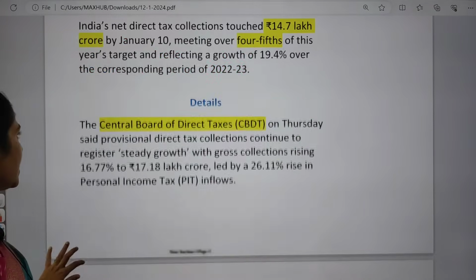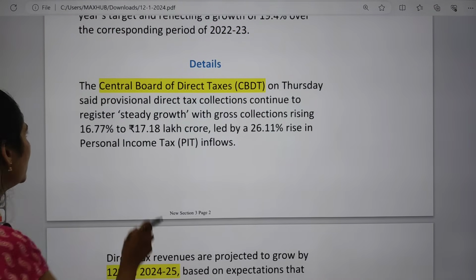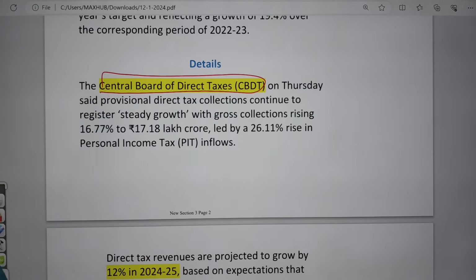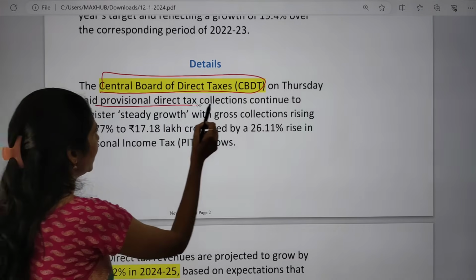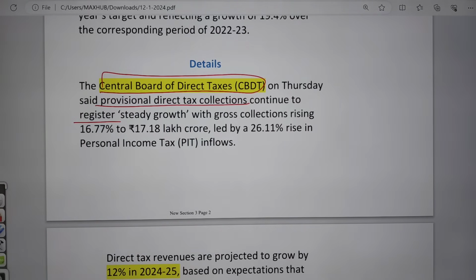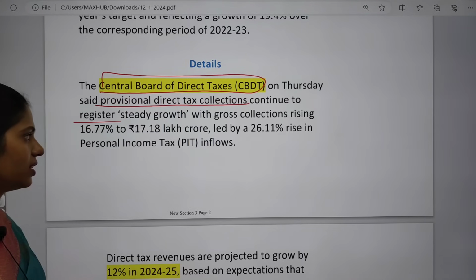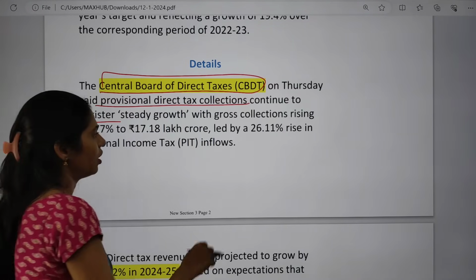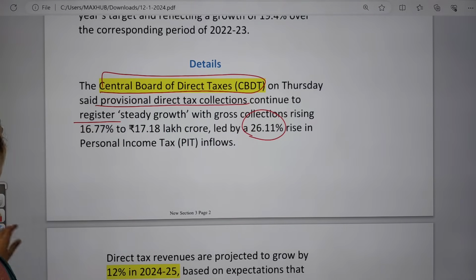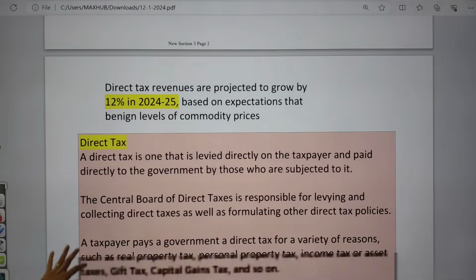In the details, the CBDT, Central Board of Direct Taxes, said provisional direct tax collection continues to register steady growth, leading to a 26.11% rise in personal income tax inflows.